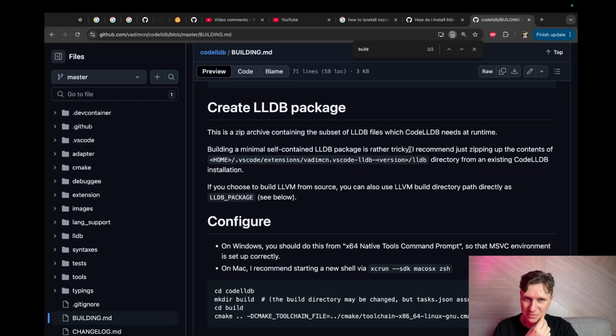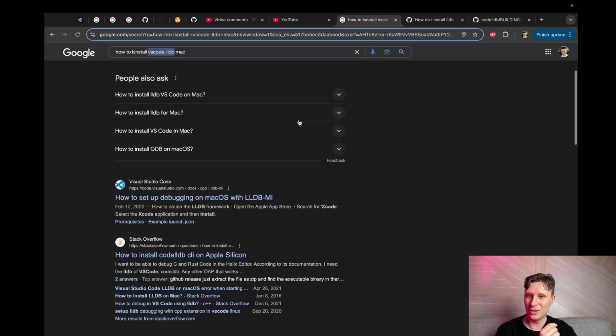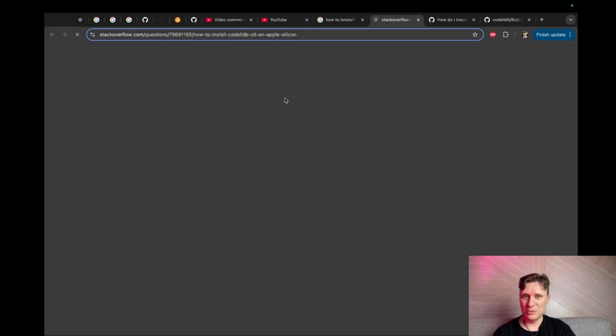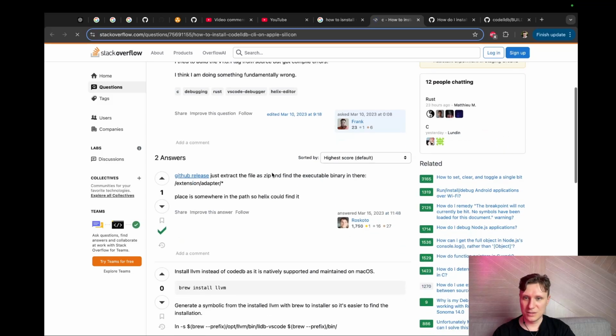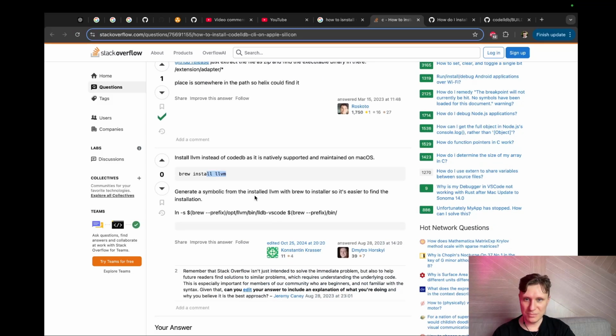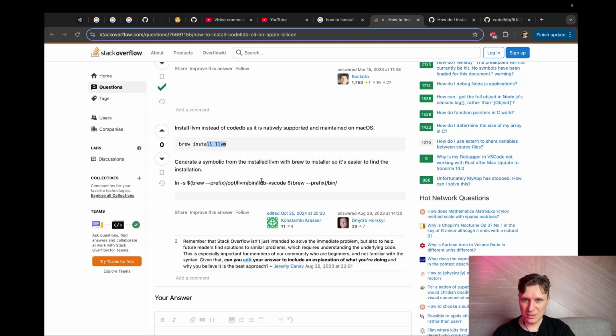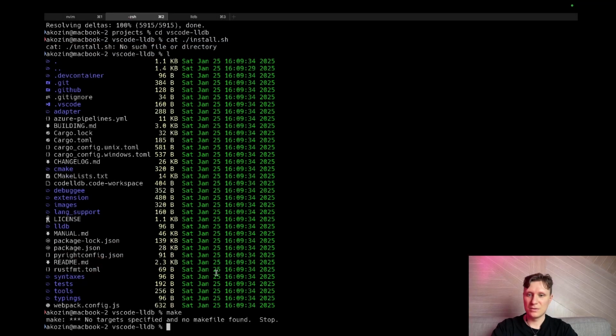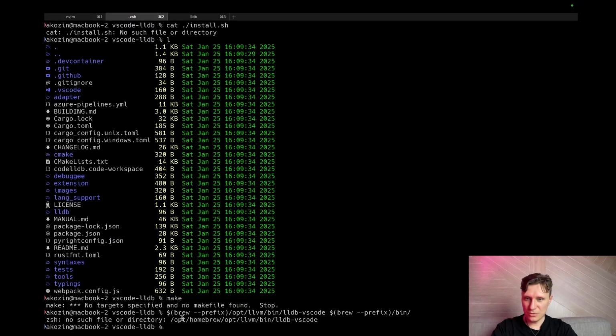Tricky. It's tricky. Okay, we need to find a not-tricky way to install it. Yeah. How is code LLDB CLI? I've installed LLVM. Yes. Perhaps I have something here. No such file or directory.